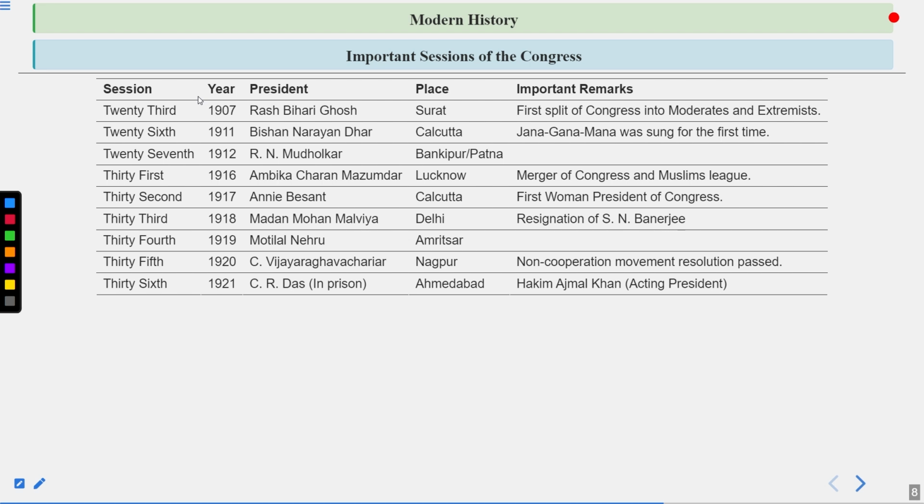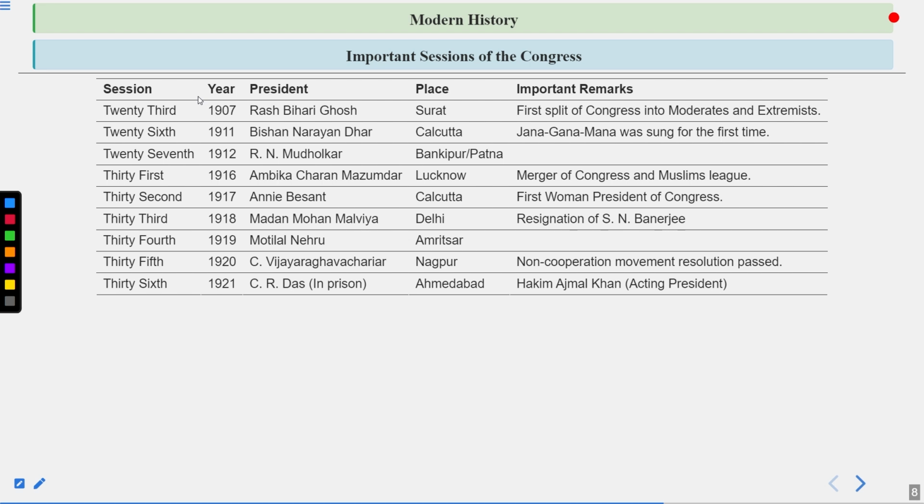Then from 1920 to 1922, this movement was held in our country under the leadership of Mr. Mahatma Gandhi. Do remember one more thing, that the non-cooperation movement was started on the day on which Mr. Bal Gangadhar Tilak died in 1920.